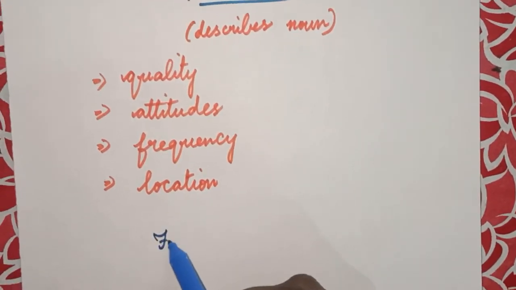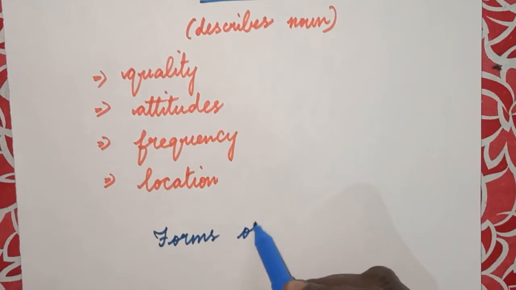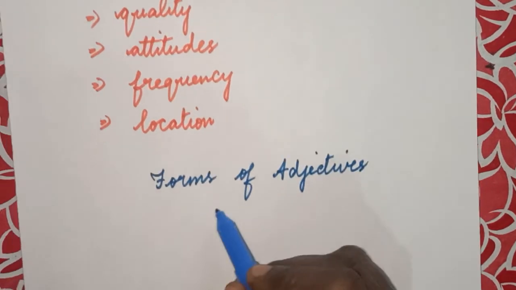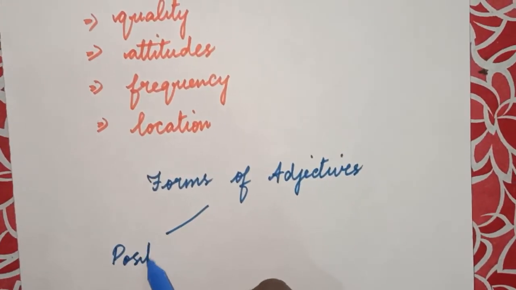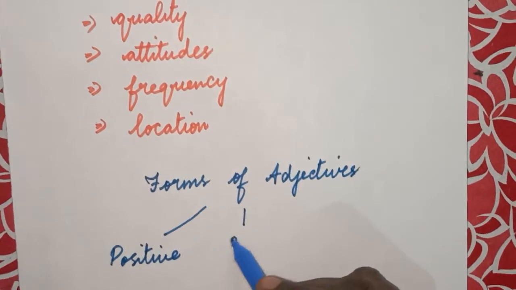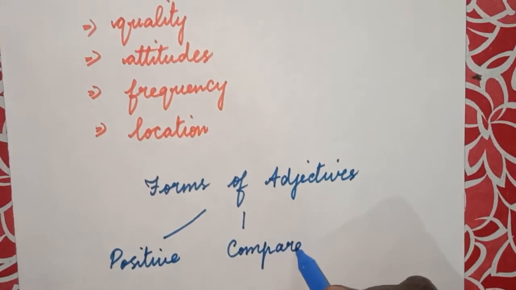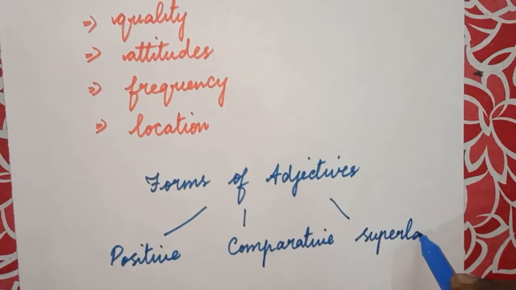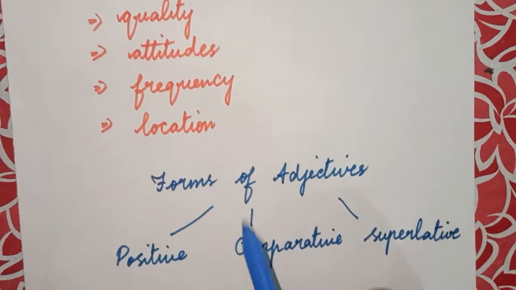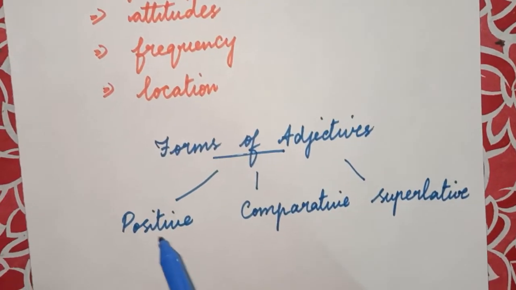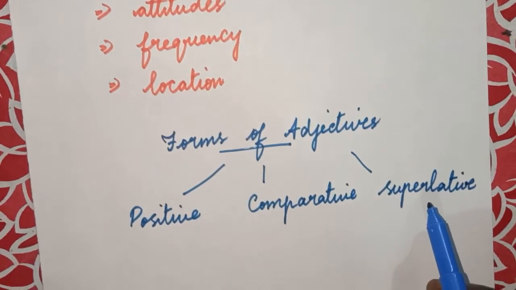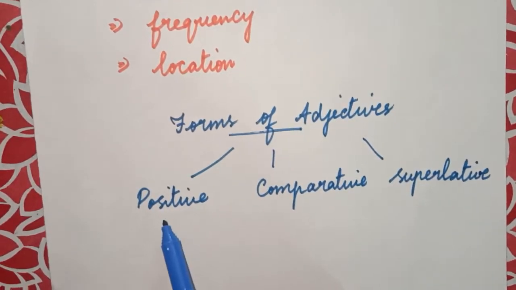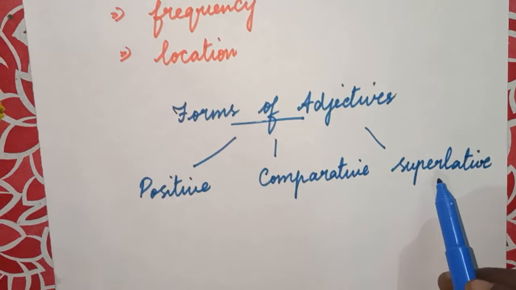So what are the forms of adjectives? Adjectives come in three different forms. One is positive and comparative. The third one is superlative. So these are the three different forms of adjectives. In these different ways we can compare things. So different forms of adjectives are positive, comparative and superlative.